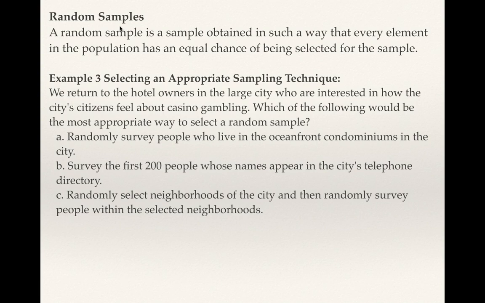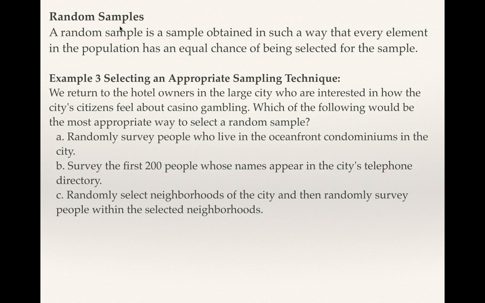So think through each of those choices. Hopefully A kind of stands out, that again, people that just live in the oceanfront condominium, how does that represent all the population? That's a very specific and probably kind of an elite part of the population, right? If they can afford oceanfront condominiums, I don't know.